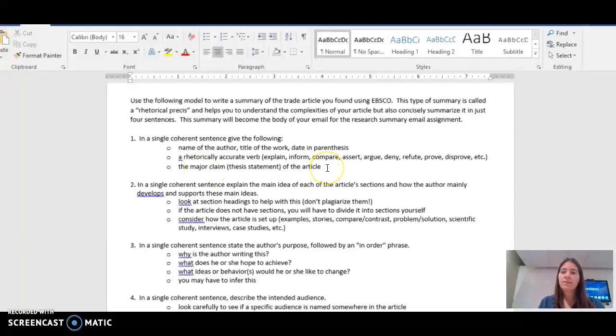And the places where you can find the main idea are the title. Sometimes there's a subtitle beneath the title with the main idea. The very first sentence of the article will sometimes contain the main idea. Sometimes they'll engage you in the first couple of sentences and save the thesis statement for the end of the first paragraph or first section. Or the concluding paragraph might contain the main idea. So if you're having trouble coming up with the gist of your article, the overall claim or thesis, look in those places: title, subtitle, first sentence, end of first paragraph, concluding paragraph. All those things need to go in the first sentence.